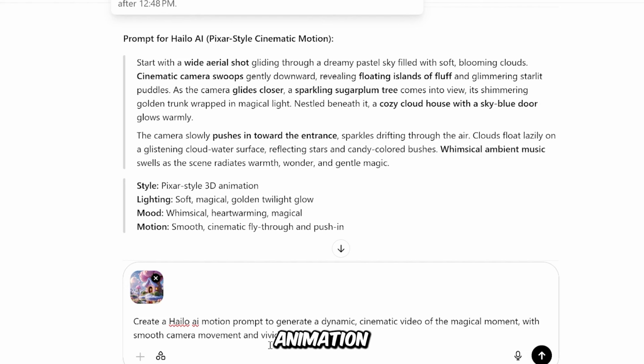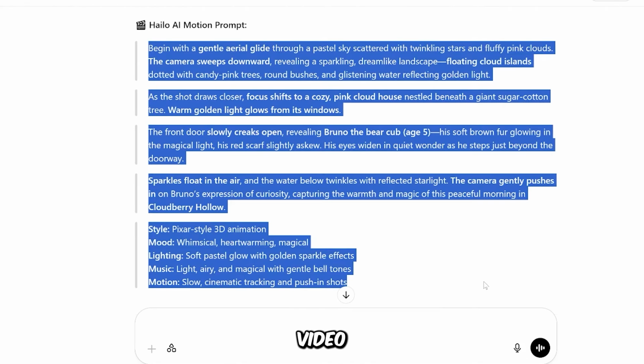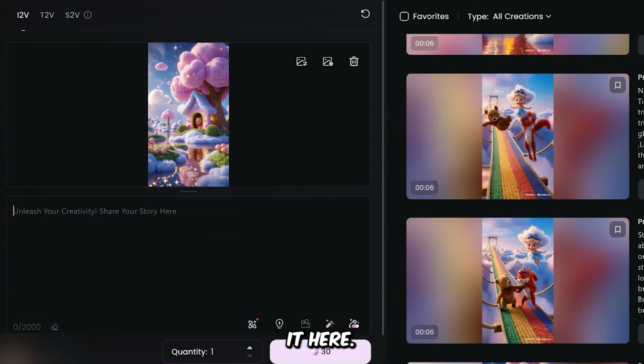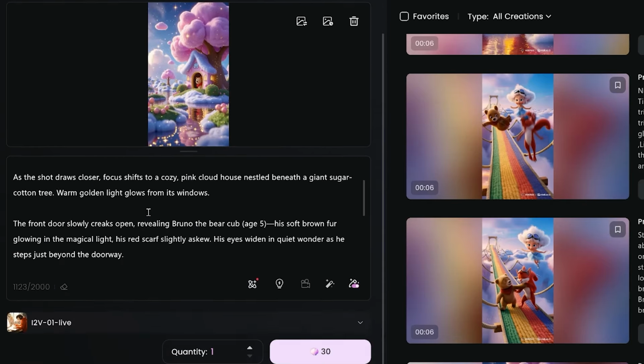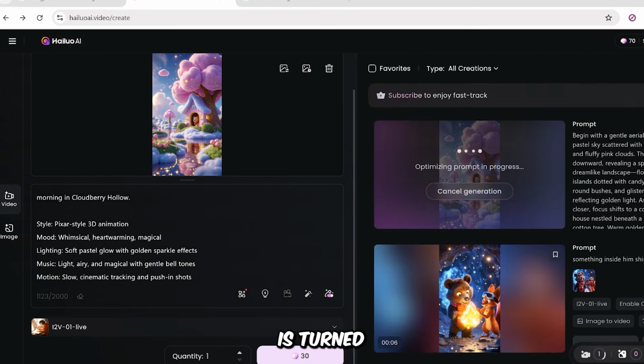ChatGPT will generate an animation prompt that includes all the necessary elements to create a complete video on the Halo AI website. Copy the prompt and paste it here, then click Generate. After a short time, my image is turned into a video and shown on the screen.